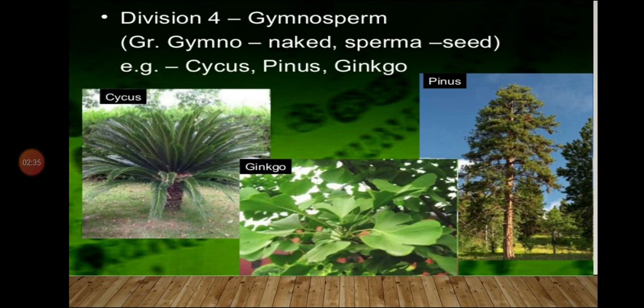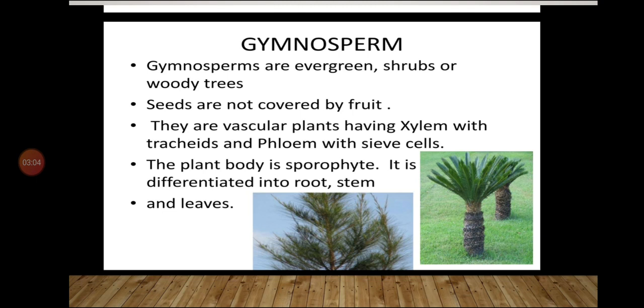Examples for such type of plants are cycas, ginkgo, pinus, etc. You can see here cycas plant, ginkgo plant and pinus plant. So there are various plants which are having naked seeds. The plants with naked seeds are known as gymnosperms. Let us study in detail about gymnosperms.